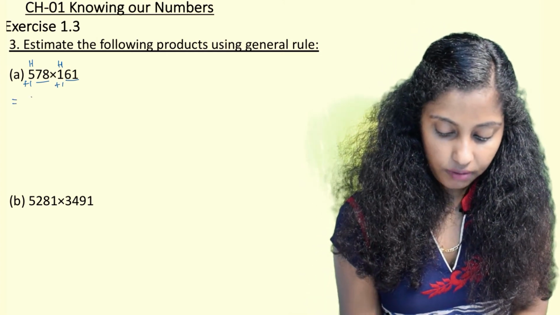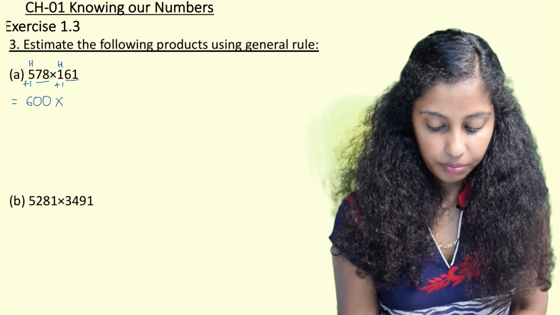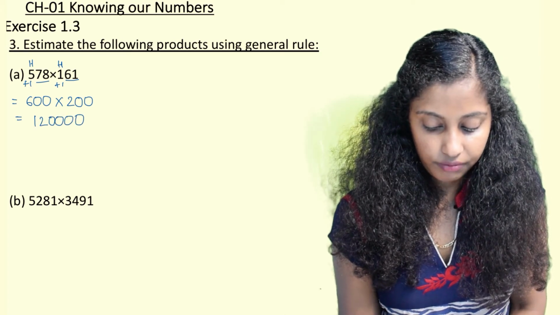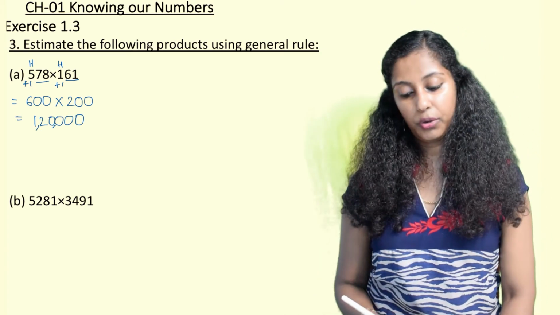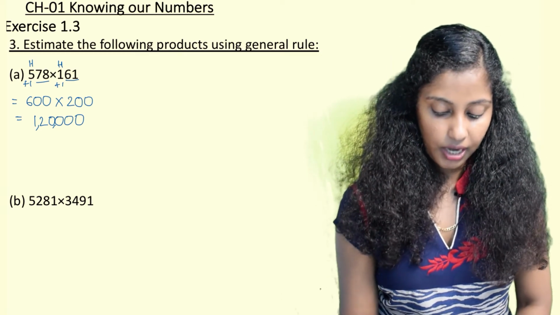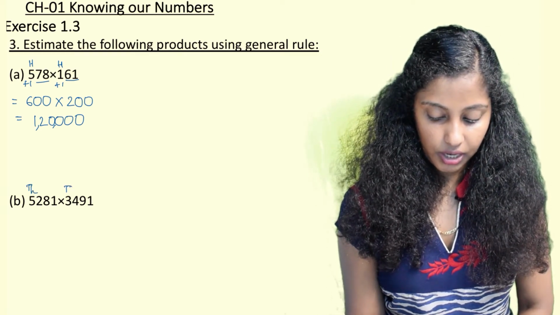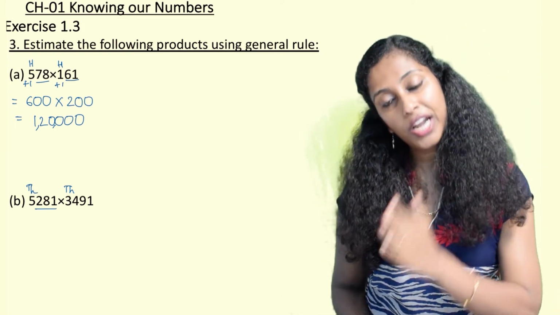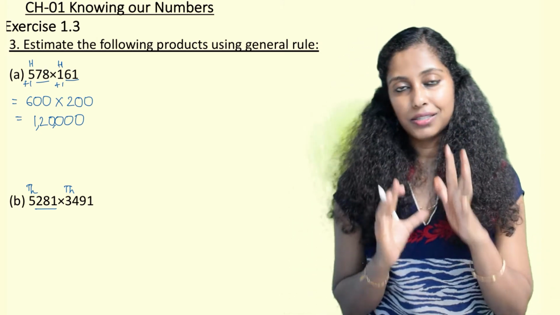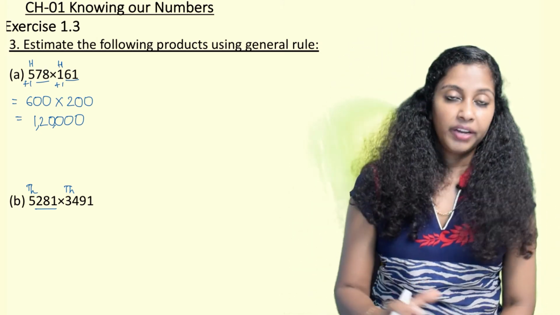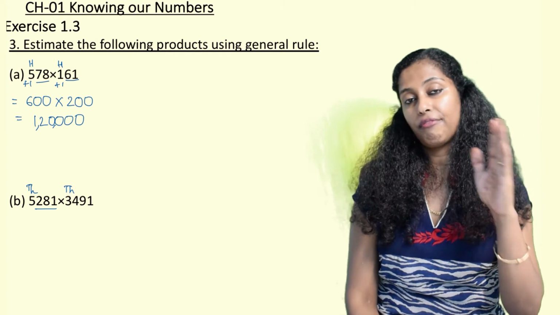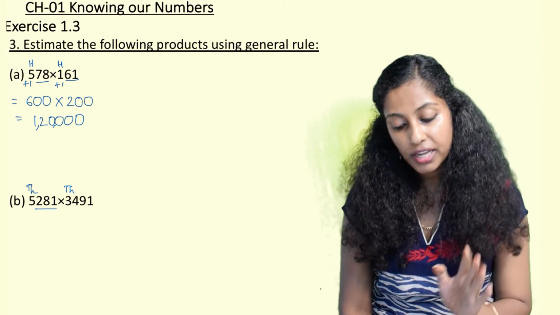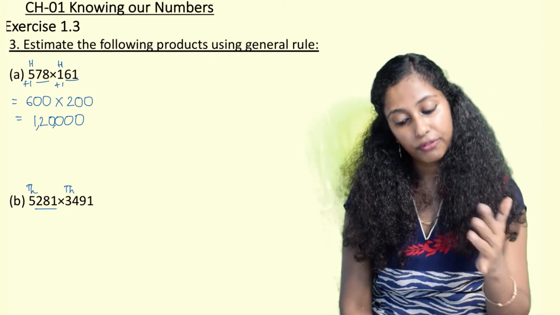So here when I solve, I write 600 multiplied by 200. And then 6 2s are 12, and then 1, 2, 3, 4 zeros are copied as they are from the question. Now here in this question, the highest place is 1000, and here also the highest place is 1000. So 281 is in the range of 1 to 499. So 5000 will remain as it is after rounding off. Then 491 is in the range of 1 to 499. Hence 3491 will also be rounded off as 3000.